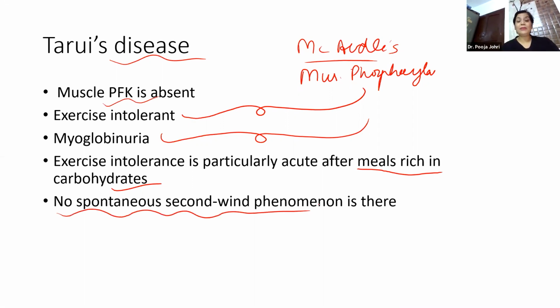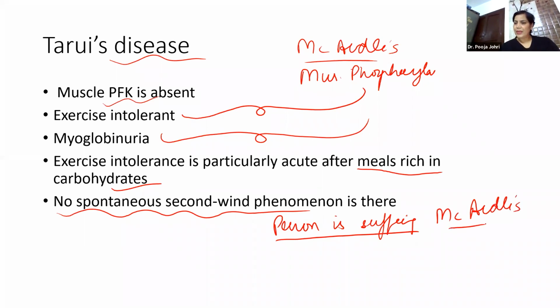Now, what do we mean by this second wind phenomenon? Suppose a person is suffering from McArdle's disease. Suppose he relaxes for some time. After that, he can continue with his exercise again.